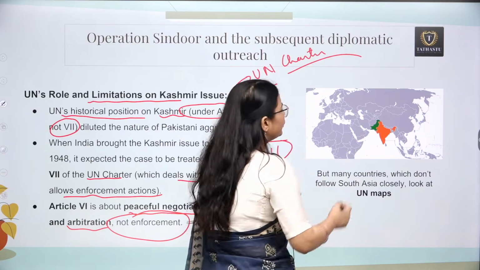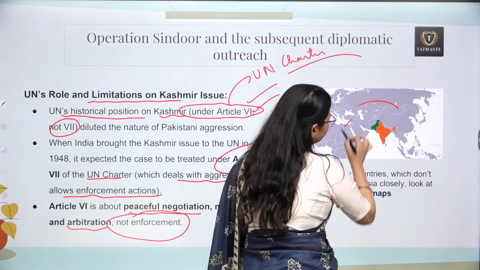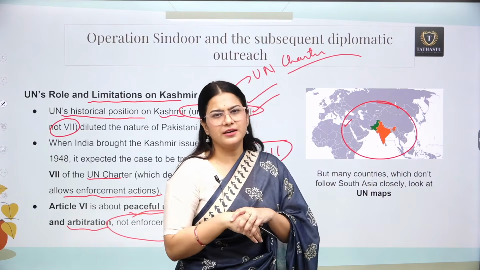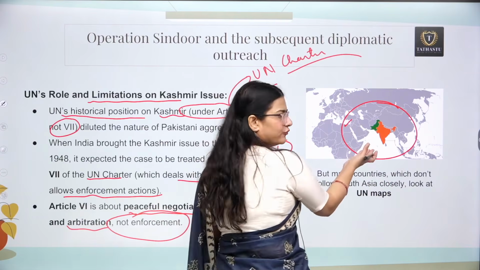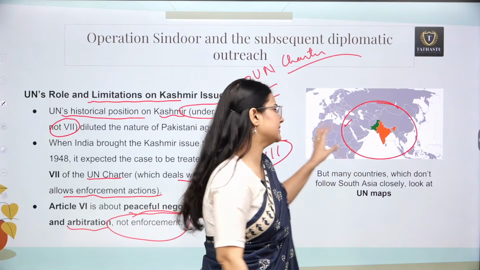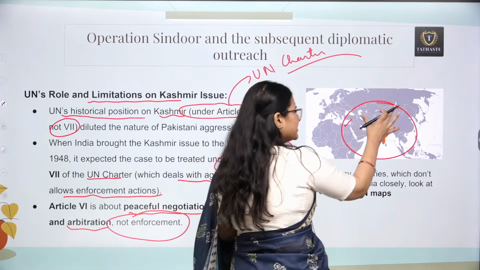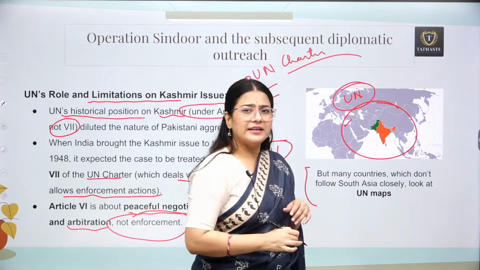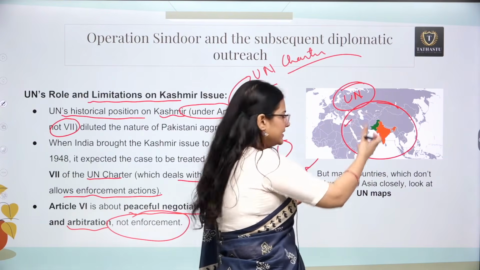And you have seen these maps so many times, whenever we search the map of India. We have seen this map of India shown on any site which is not an Indian site. So why is that? This is a map of the United Nations, because they made this map.